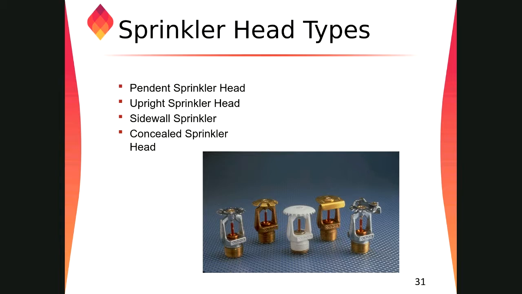Okay, now we came to the different types of the sprinkler heads. The pendant, upright, sidewall, and concealed. The meaning of pendant is just like a necklace. A lady wearing a necklace, it is facing the down direction, right? So it is just always facing the floor.